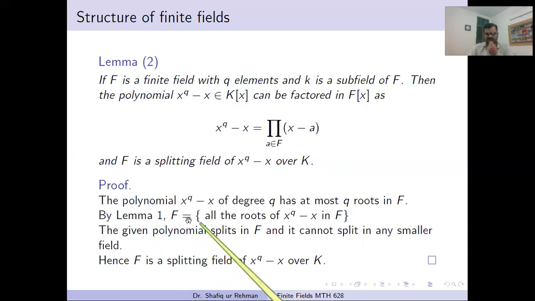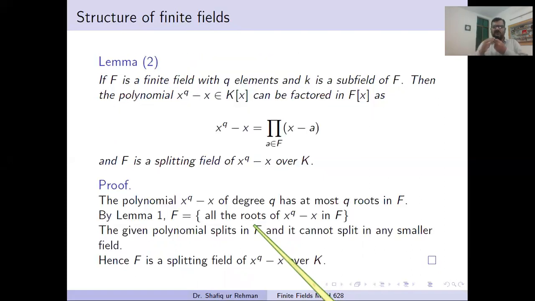You can say that all the elements of F are its roots, and the polynomial cannot have more than q roots. So all the roots are actually the elements of F. So F is equal to all the roots of this polynomial. It means F is a splitting field of this polynomial. So the message of this lemma is that every finite field is in fact a splitting field of some suitable polynomial taken over any smaller field.